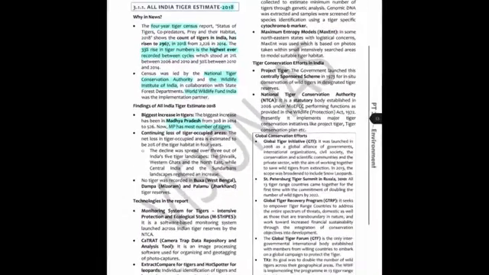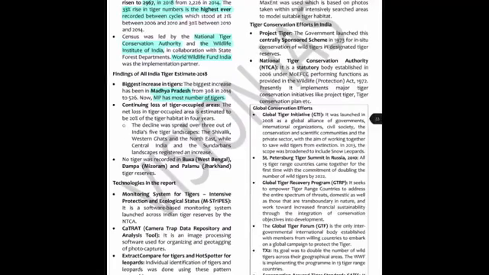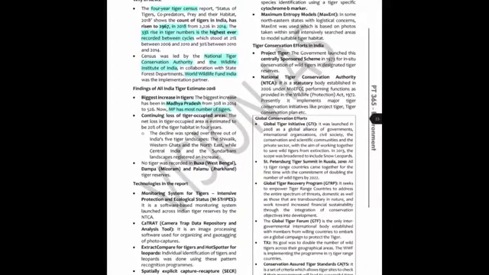So the net loss in tiger occupied areas is estimated to be 20% of the tiger habitat in 4 years. Alright, so this number is not all that important. The decline was spread over 3 out of 5 tiger landscapes. So here the information is that we have 5 tiger landscapes. These are the Shivalik, Western Ghats, Northeast and Central India and Sundarban. So there has been a decline in 3 out of 5,